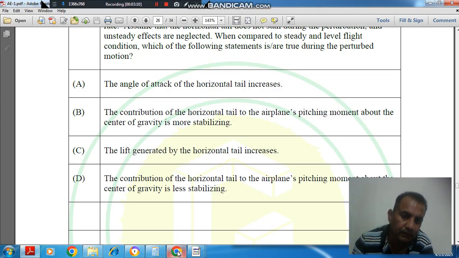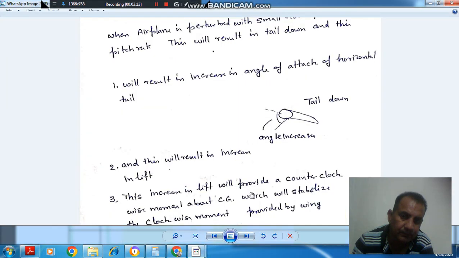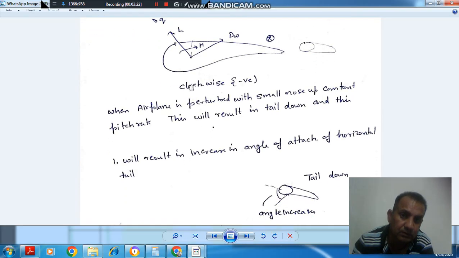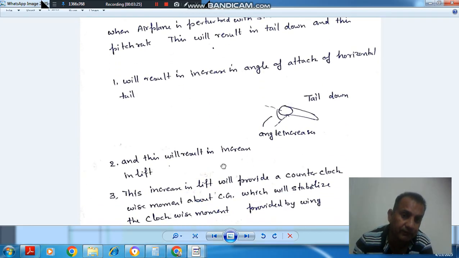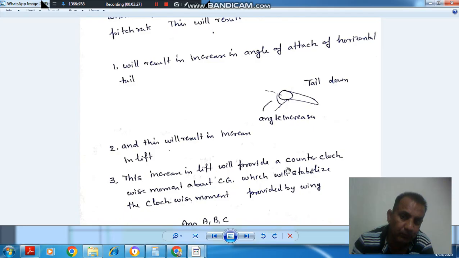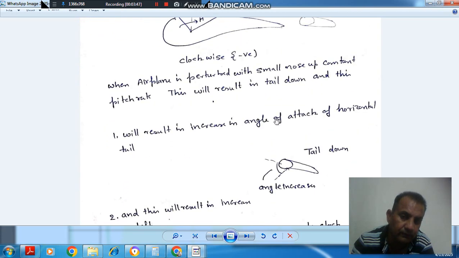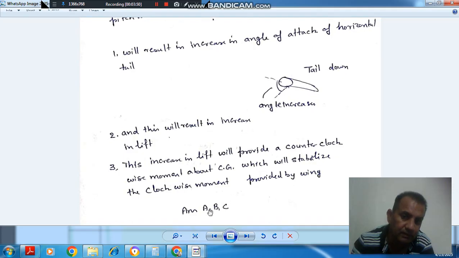Now this lift will be here and it will cause a counterclockwise moment which will balance this clockwise moment. It means this moment will provide a stabilizing effect. So this increase in lift will provide a counterclockwise moment about CG, which will stabilize the clockwise moment provided by the wing. These moments due to lift, weight and M are clockwise in direction, so they will be balanced by the counterclockwise moment of the tail. So it will provide a stabilizing effect.